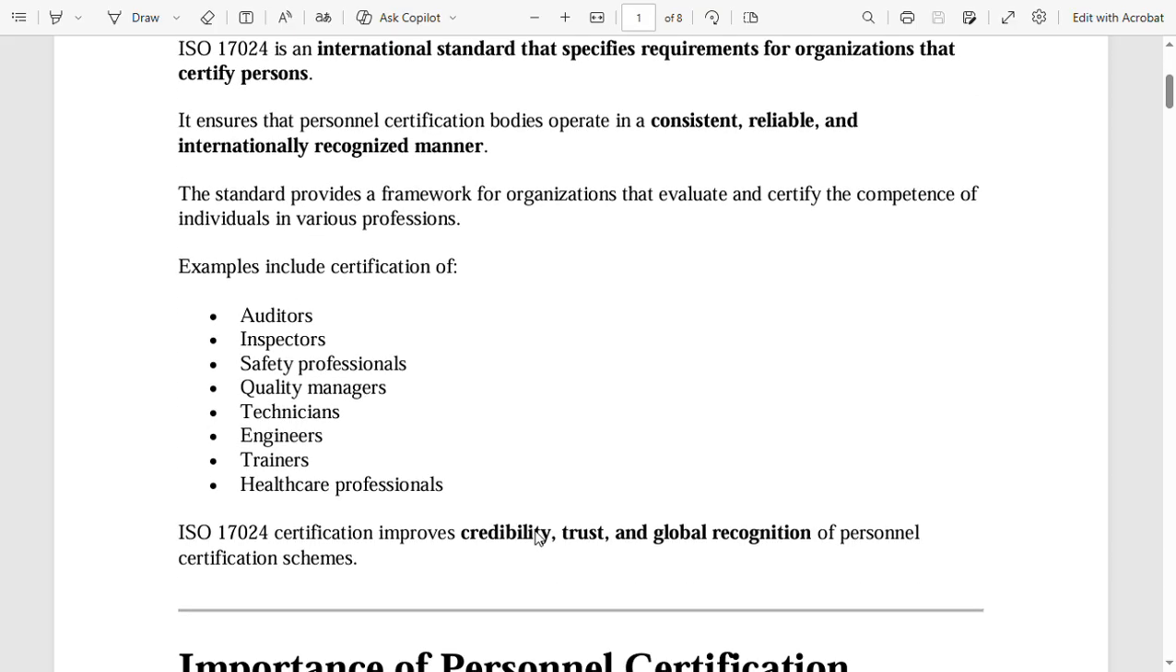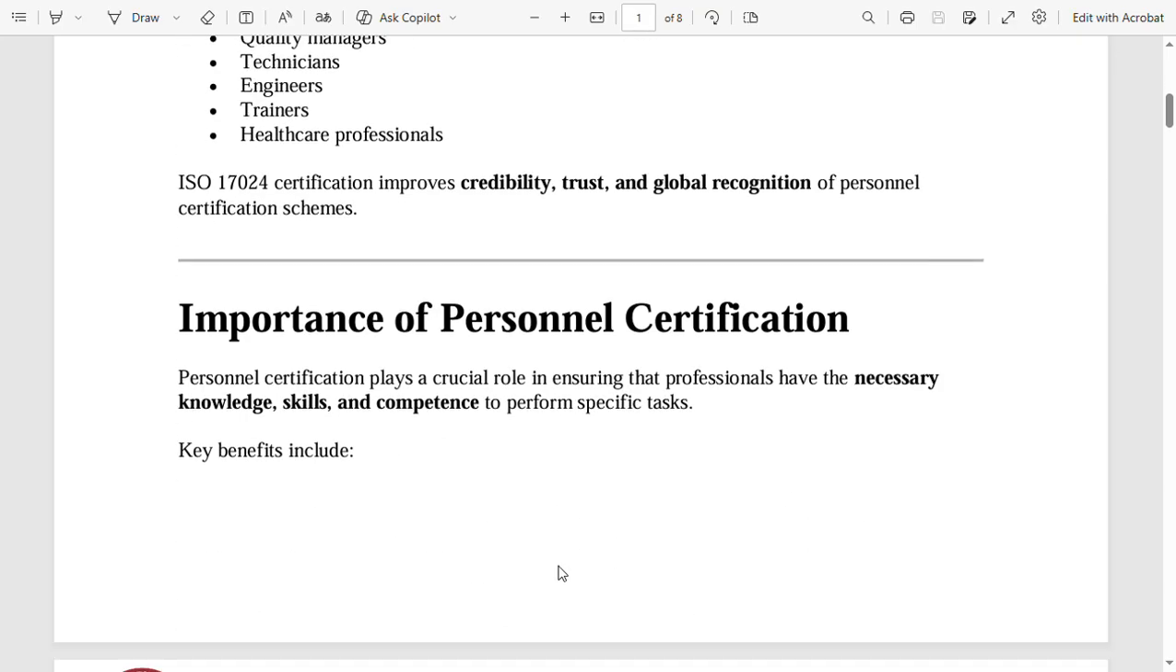Examples include certification of auditors, inspectors, safety professionals, quality managers, technicians, engineers, trainers, healthcare professionals. ISO 17024 certification improves credibility, trust, and global recognition of personal certification schemes. Importance of personal certification. Personal certification plays a crucial role in ensuring that professionals have the necessary knowledge, skills, and competence to perform specific tasks.